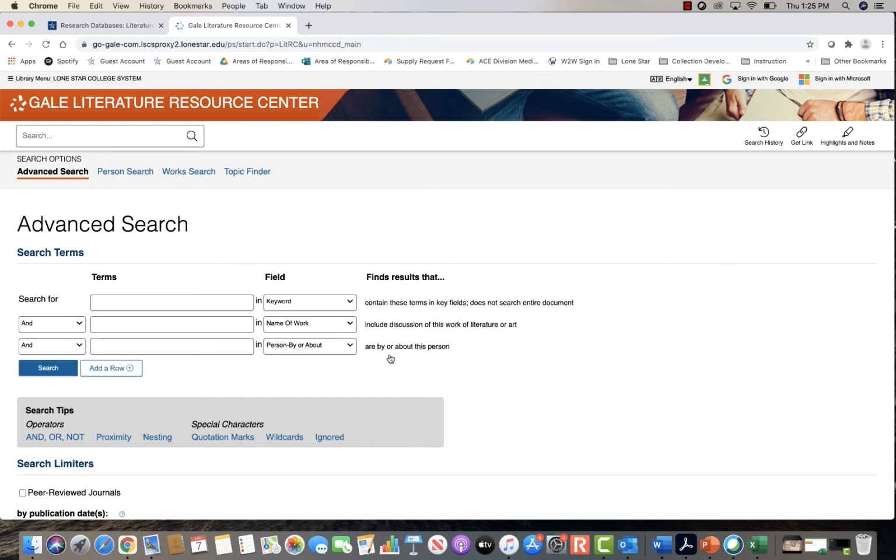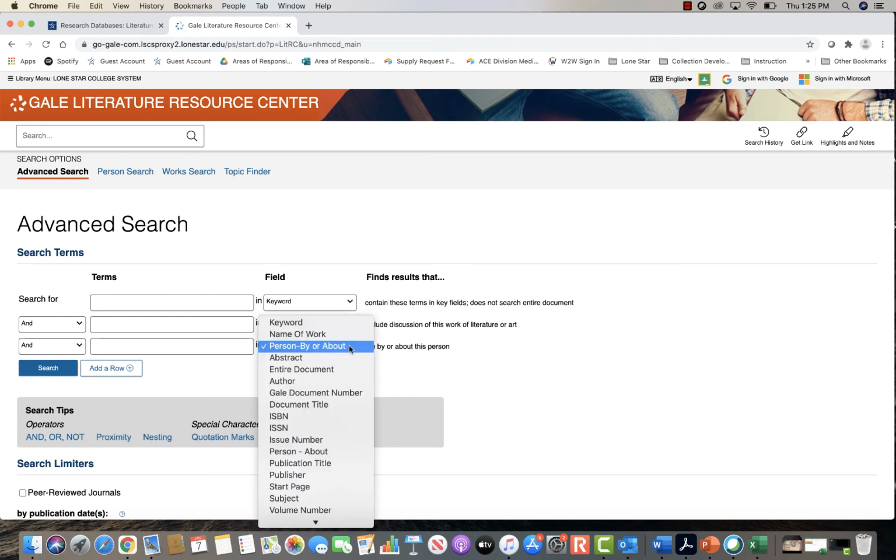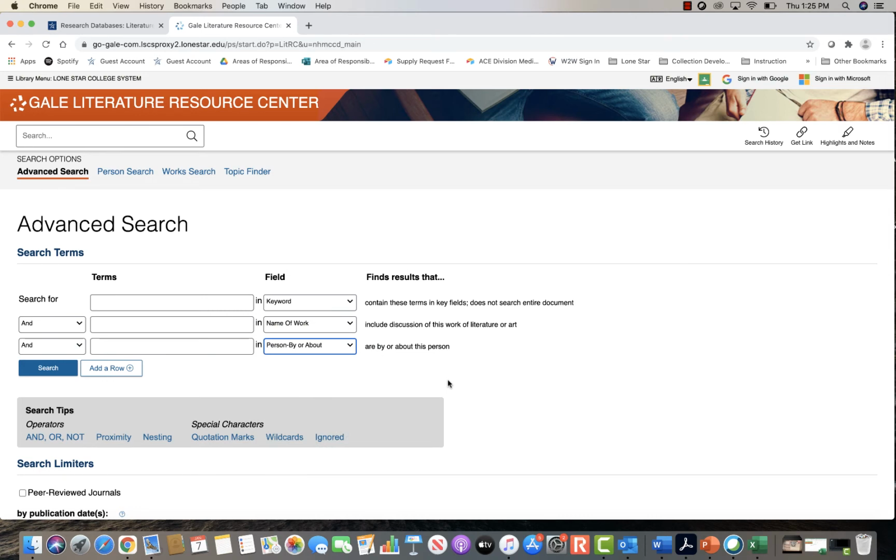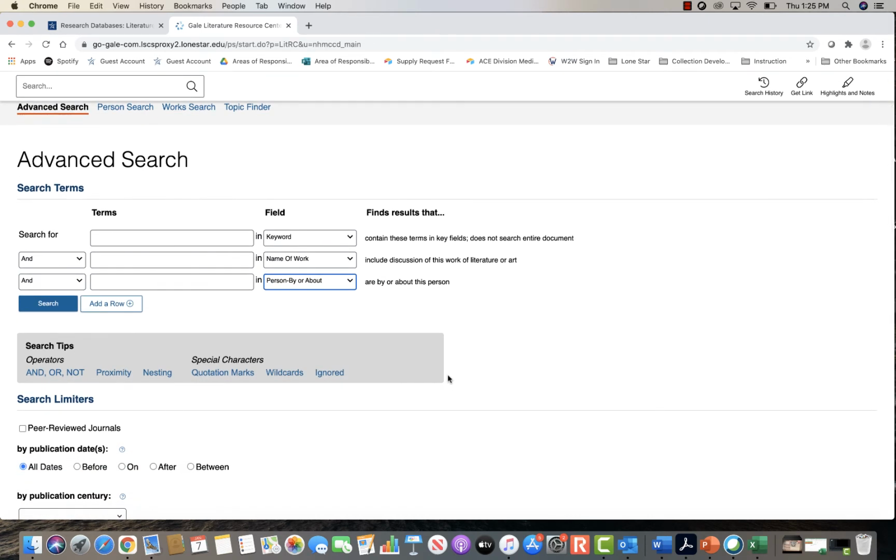What's really nice about this Gale Literature Resource Center is you can do searching by keyword or by the name of the work or by person. They also have some other options if you click the drop-down arrow. Below that, they also have some search tips for searching in this database. So this is something that's really unique to this database. You don't see this in every database. So another great place to get some ideas as you're doing searching.